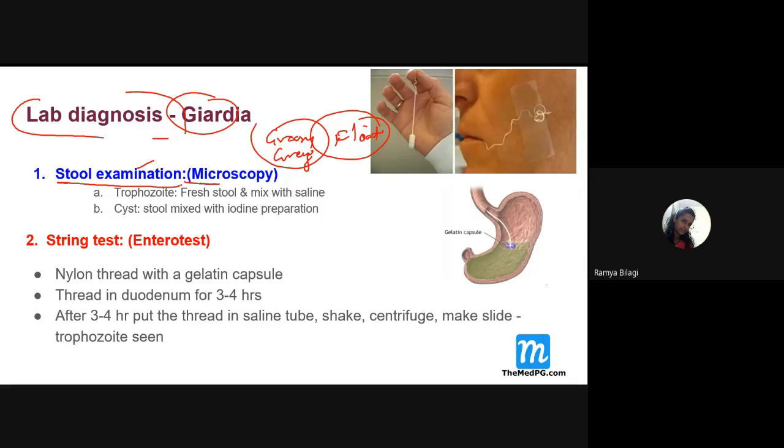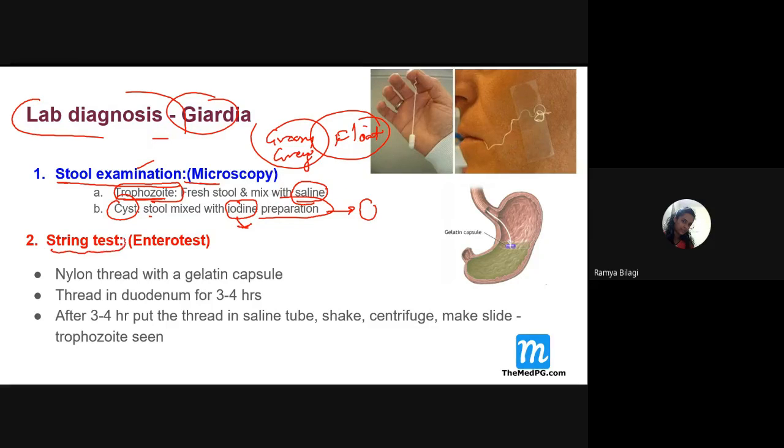Microscopically, when you mix the stool with saline, you can see the motile trophozoites. And you can see the cyst when you prepare the stool with iodine. Why do we do the iodine preparation? Because the cyst can be nicely seen. Otherwise, it is very difficult to see the cyst with just the normal saline preparation, right? Are you all clear, students?